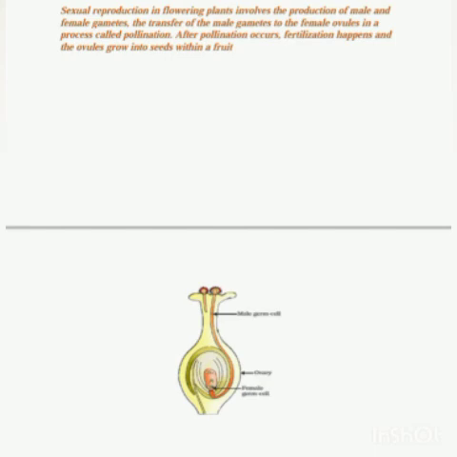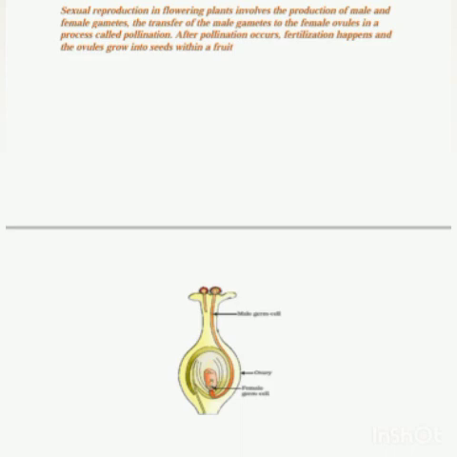and the pollen grains go inside, there is a fusion of the male and the female gamete, that is called fertilization. So here first there is the production of the male and the female gametes, then the male gametes are transferred to the female gametes, then there is the fertilization of the male and the female gamete, and then the new organism is developed.